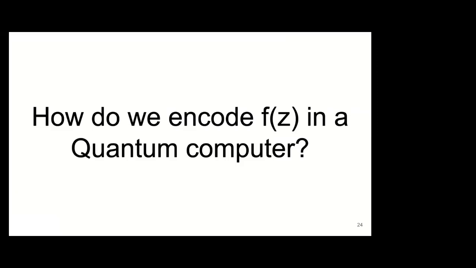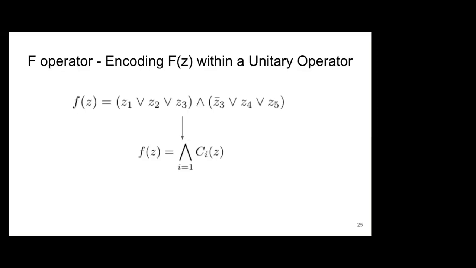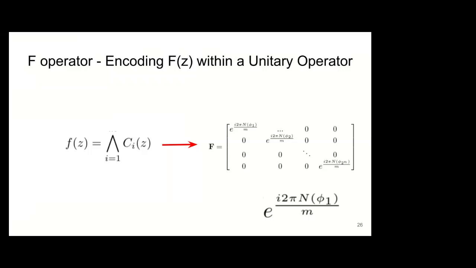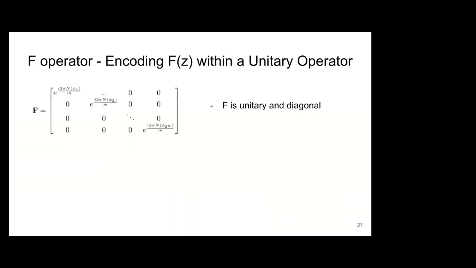But I'm going to show you how I do it and why I do it to solve MaxSAT, this question for MaxSAT, right? Now, I'm going to start with this function f of c, an arbitrary function f of c, and the main objective of this encoding is to turn this function into a unitary operator, which is diagonal. So this means that the eigenvalues are in the diagonal of such operator.